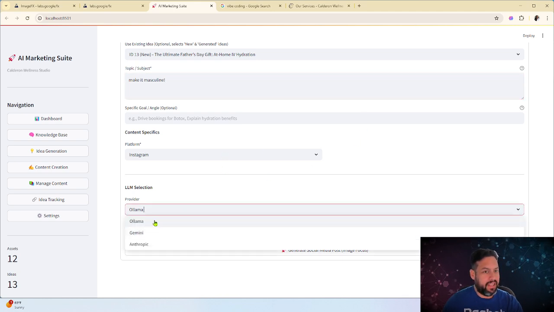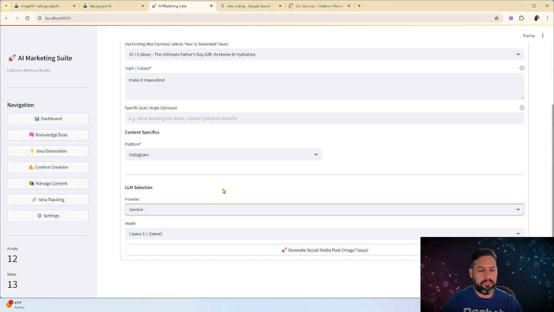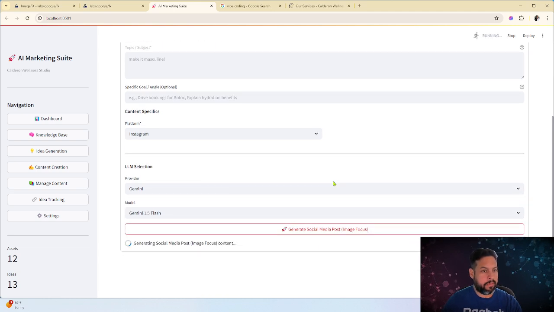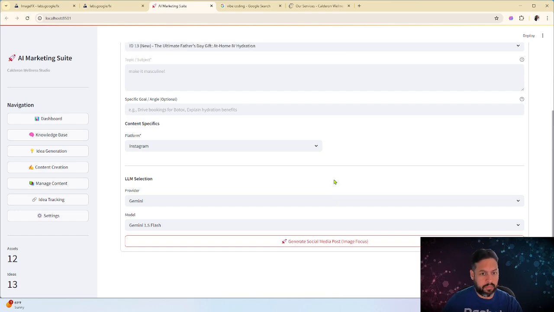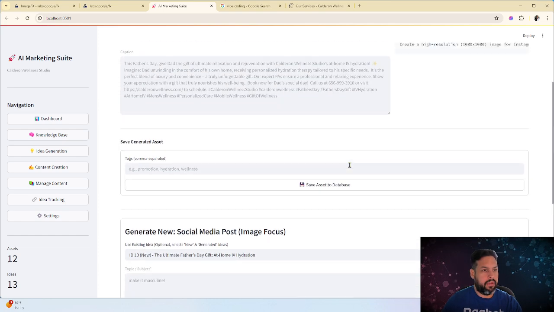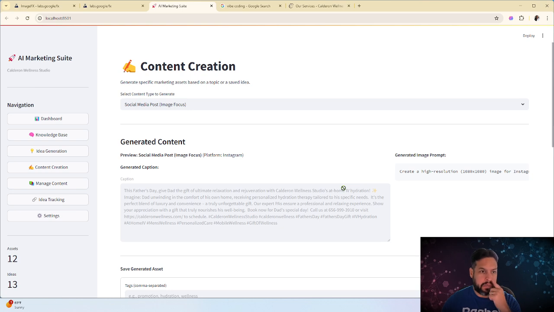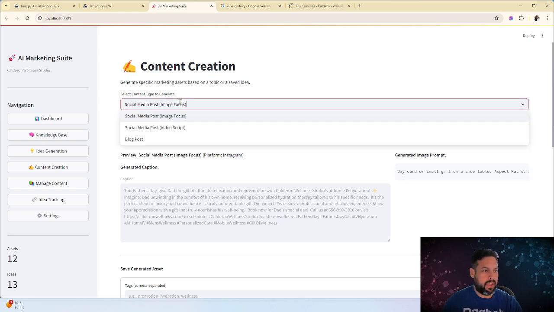Not many, right? As you can see, I can play between LLMs locally. That's why I'm using Ollama, because it's all local. But then I'm using the very gracious free APIs from Google to generate a lot of these. So it's going to generate the image information for me. So this is right here. It generated a post. This is the information, and it generated an actual image prompt. We'll get back to that in a second.